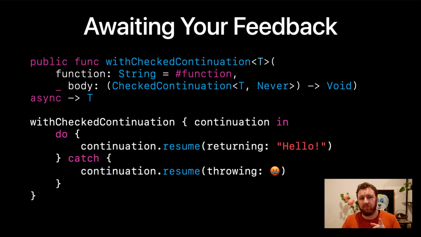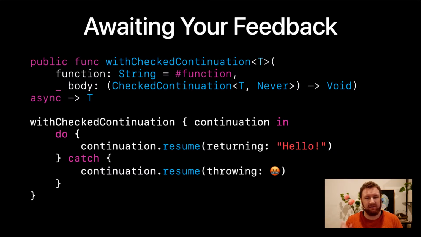So for this example, Apple provides support for continuations. Now, continuations are the way that you take asynchronous code, you pause or suspend the asynchronous code and tell it to pick up again in a moment. This is the with checked continuation one that Apple provides.